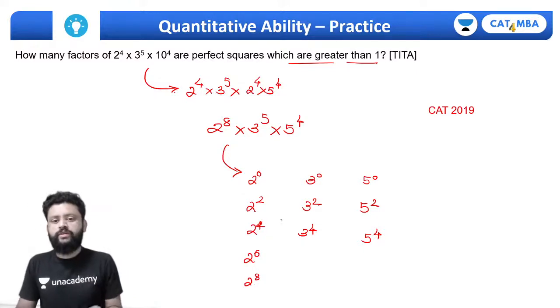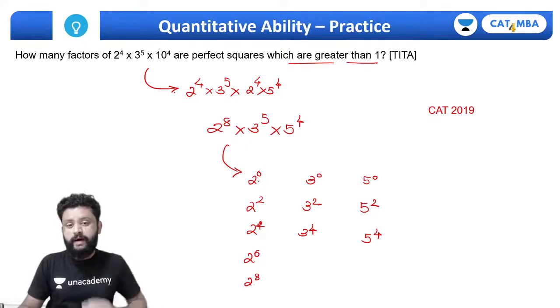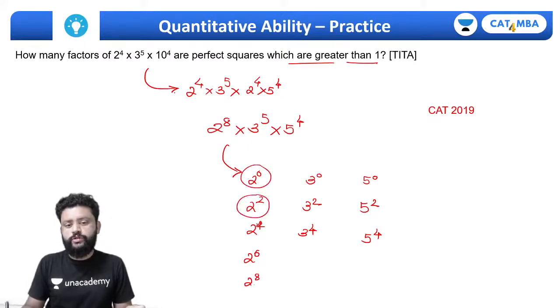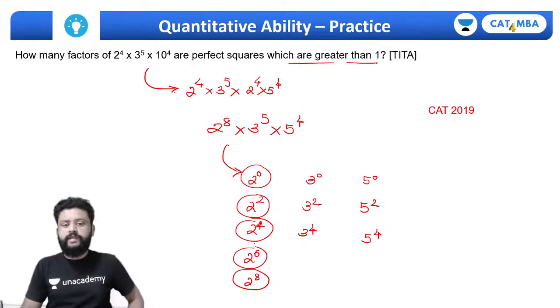So to get a factor which is a perfect square, how many choices do we have to select the powers of 2? I can select 2 to the power 0, 2 square, 2 to the power 4, 2 to the power 6 or 2 to the power 8. So how many choices do I have? 1, 2, 3, 4, 5.